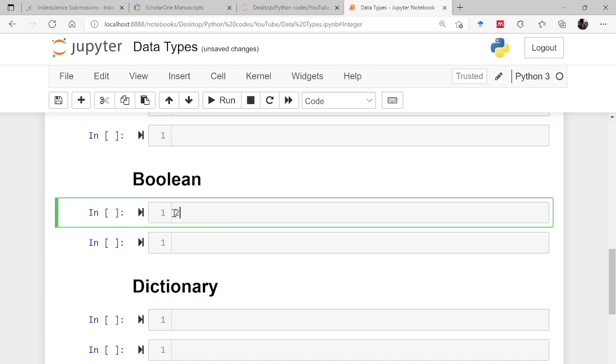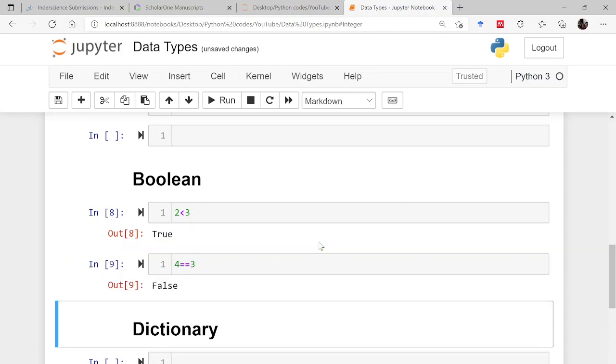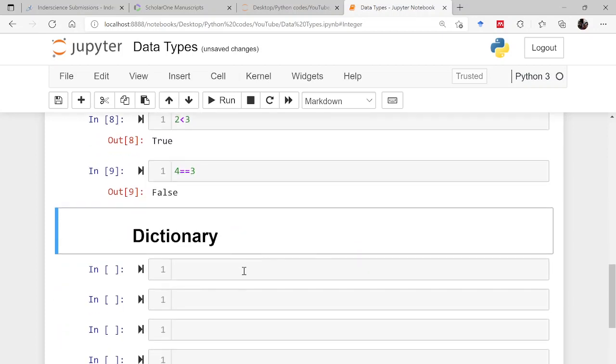You all know that 2 is less than 3. So this is the less than sign. So 2 is less than 3. If I run it, it should give me true. Yeah, so this is the Boolean operation which I have done. Likewise, 4 is equal to 3. No, it is wrong. 4 is not equal to 3, so it is returning me false. So this is what the Boolean data type means.